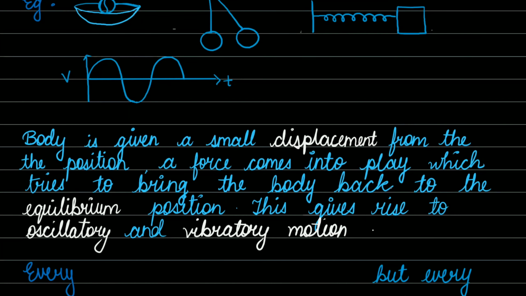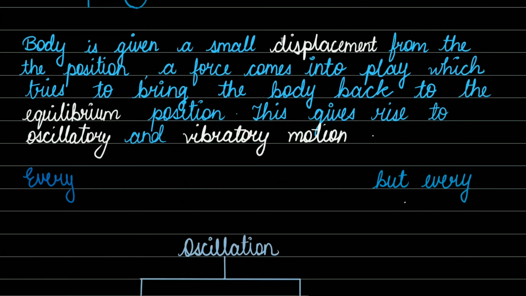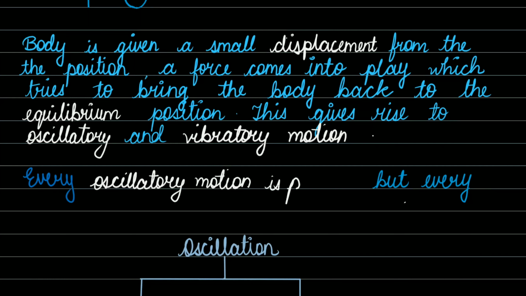All right, but there's one more important thing to remember: every oscillatory motion is periodic motion. Every oscillatory motion is periodic, but every periodic motion is not oscillatory.